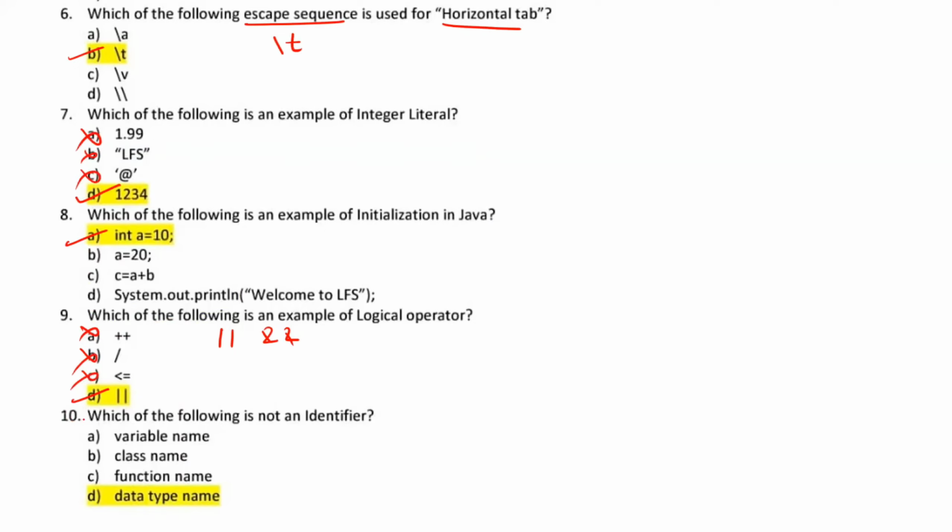Moving with question number 10, which of the following is not an identifier? So guys, what is an identifier? An identifier can be a variable name, a class name, or a function name. But what cannot be an identifier? Your data type name is not an identifier because that is a keyword. So option D is the correct answer, and we can cross out options A, B, C.